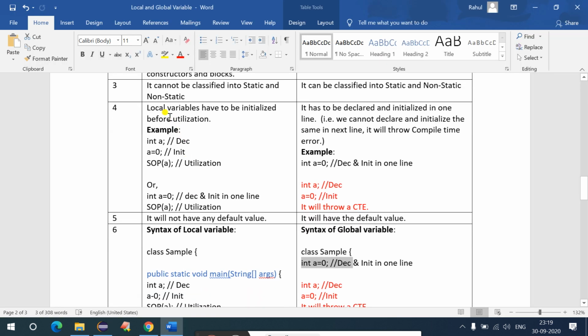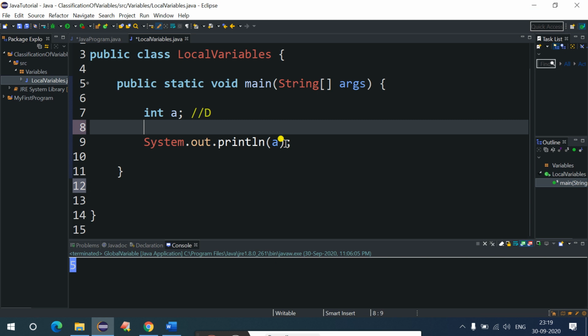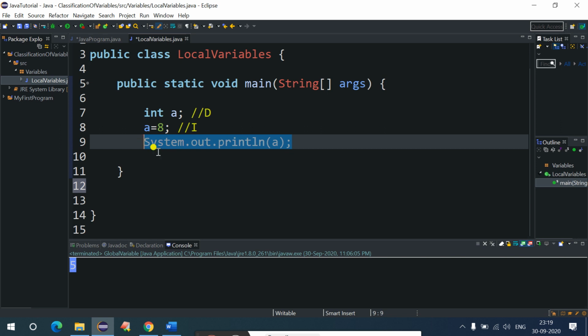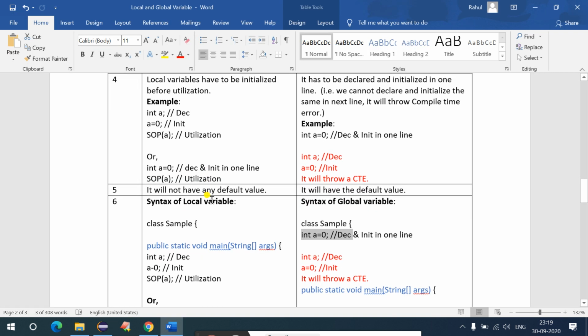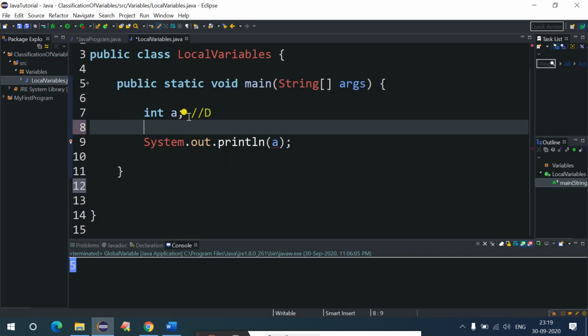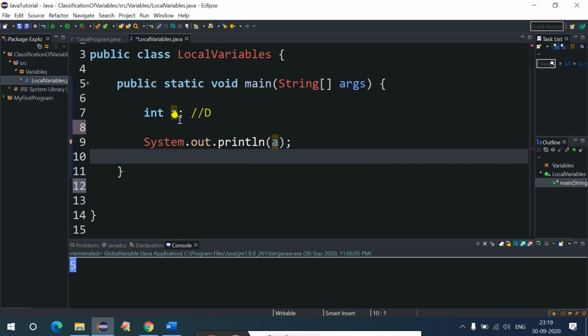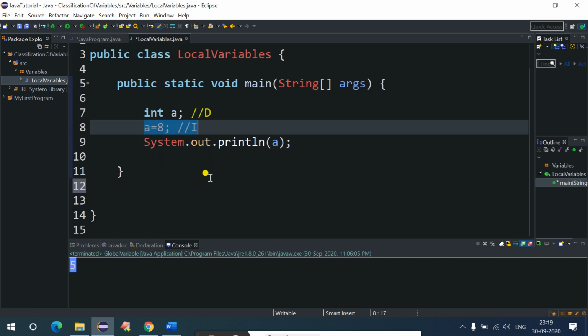Next point, a local variable has to be declared and initialized. It means if you have declared it and have not initialized it, then again you will get a compile time error. So in order to utilize it, you will have to initialize the variable before the utilization statement. So this is a mandatory step. Fifth point, it will not have any default value. What we are doing is we have just declared it. If it had a default value, then it should not have thrown any error, right? But it is throwing an error. It means a local variable will not have any default value.